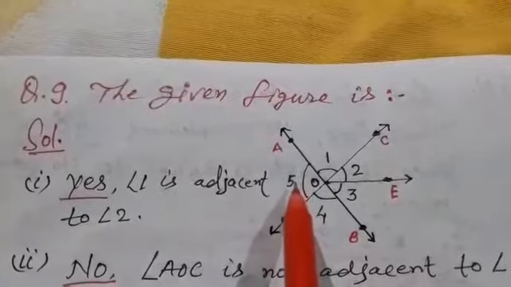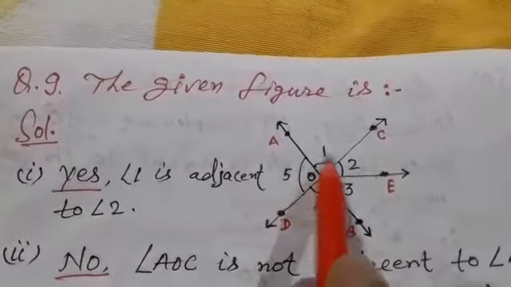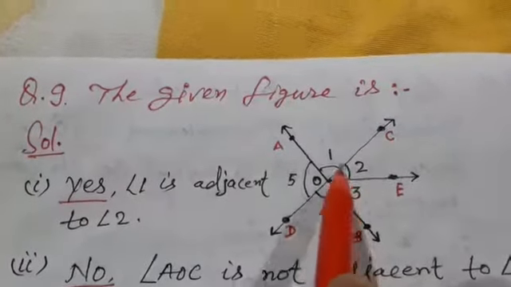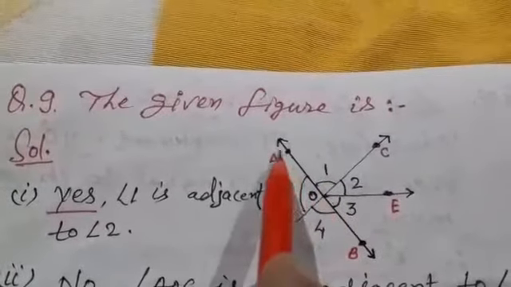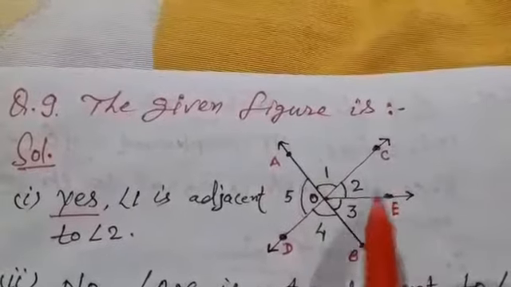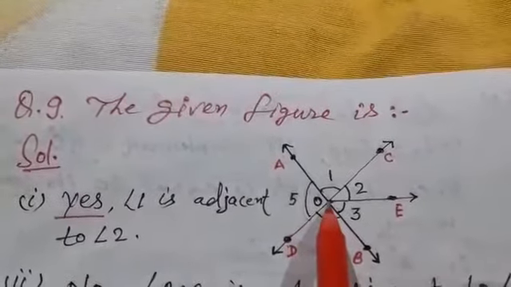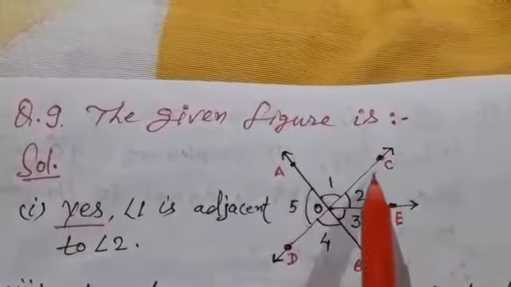Question number first is, are angle 1 and 2 adjacent to each other? Yes or no? Dear students, here we see angle 1, that is AOC, and angle 2 is COE. Both have a common vertex, that is O, and a common arm OC.